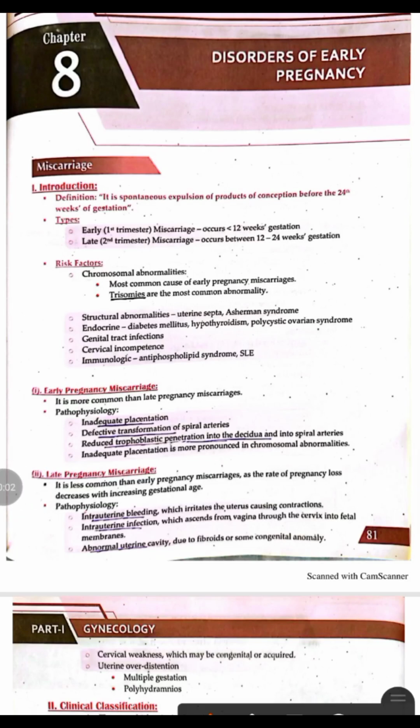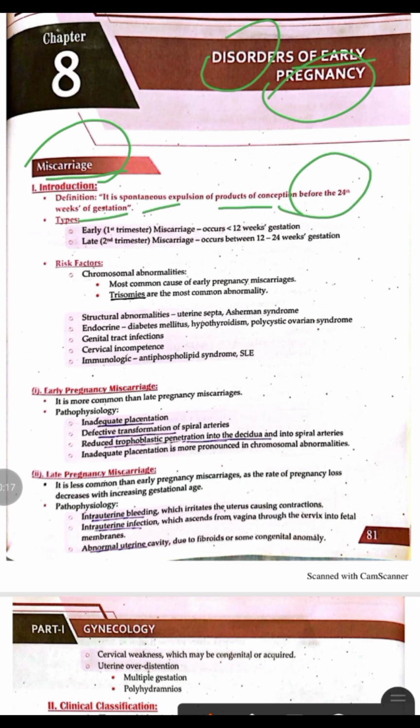So today we are going to start a new chapter, that is disorders of early pregnancy, in which the first and most important topic is miscarriage. Miscarriage is defined as the spontaneous expulsion of the product of conception before 24 weeks of gestation, and it is a spontaneous process, whereas elective abortion is an induced process.